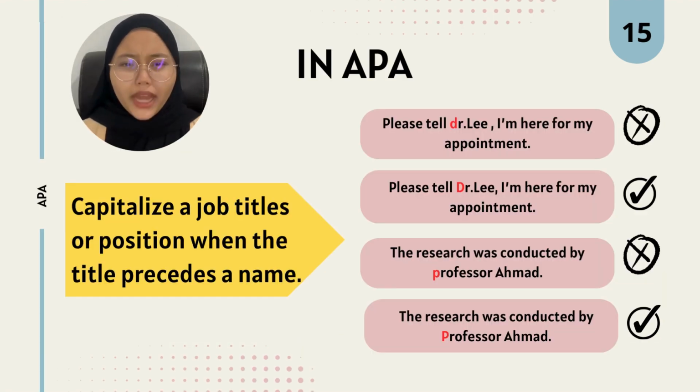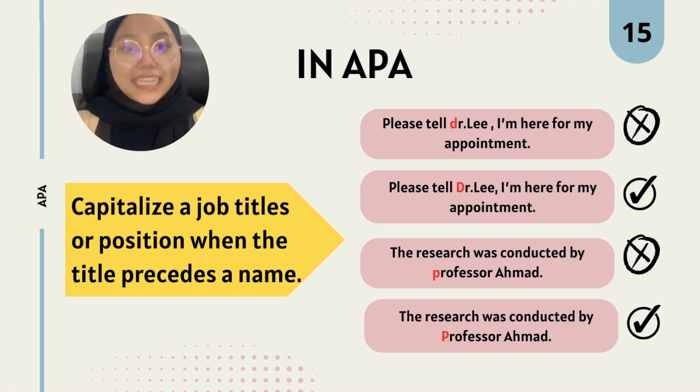First of all, what is capitalization according to APA 7th edition? In APA 7th edition, job titles or positions need to be capitalized when the titles precede a name, which means that the job title should be capitalized only when it is used before or in front of a person's name. Now, I'm going to give you some examples.